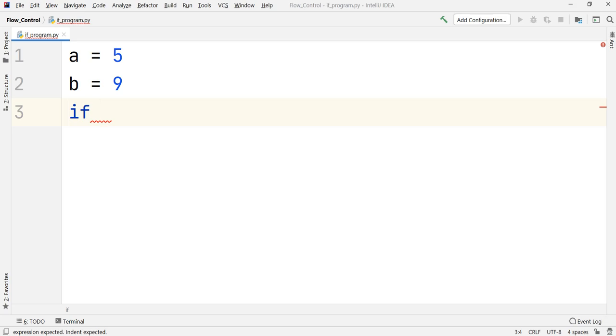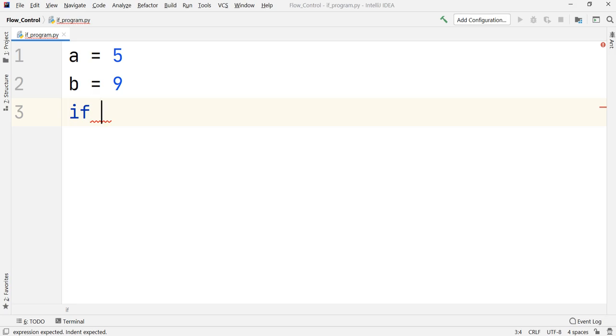The condition right now in this program is that we want to set up a condition that will check which one is the largest among the two numbers. So between the variables a and b that we have defined in the program, I want to set up a condition that will check the larger number among the two.